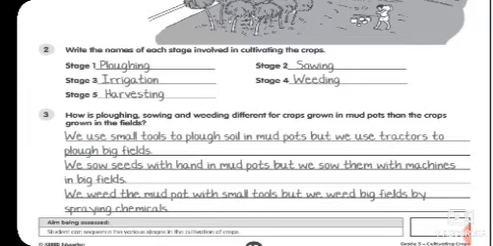The next one is, we weed the mud pot with small tools, but we weed big fields by spraying chemicals. So chemicals are very necessary for us, because if we do it manually, it will take a long time and it will be difficult for the person growing the crop. Okay beta? So these questions and answers are clear to you.